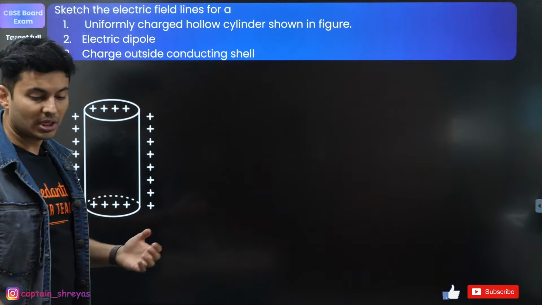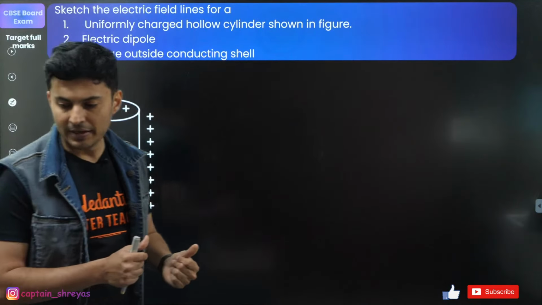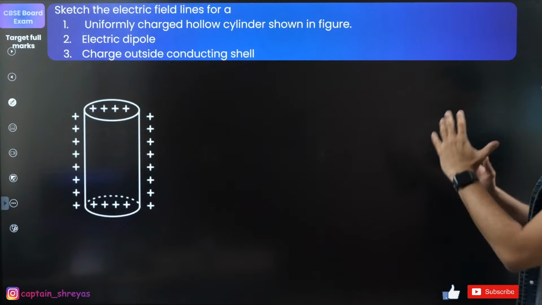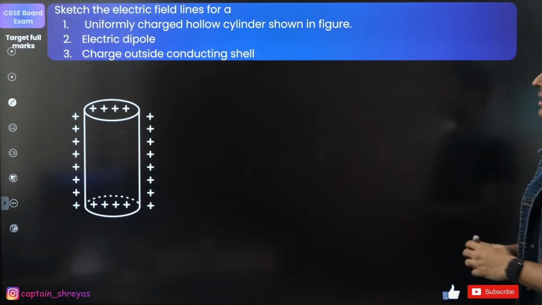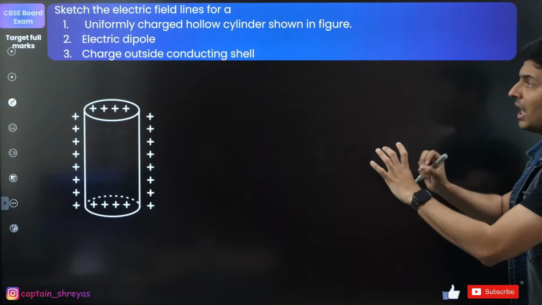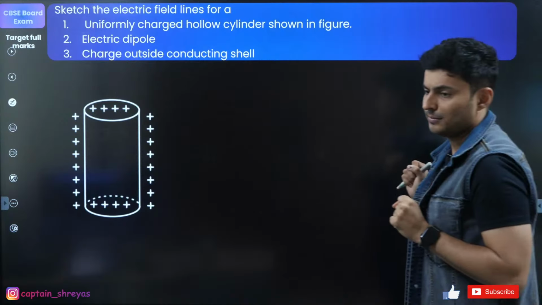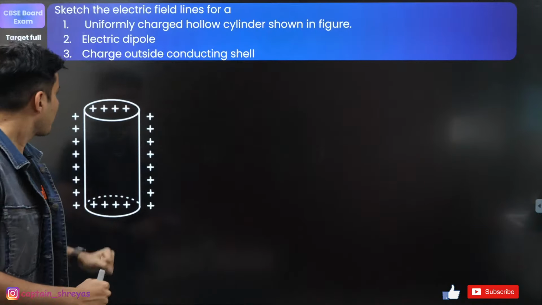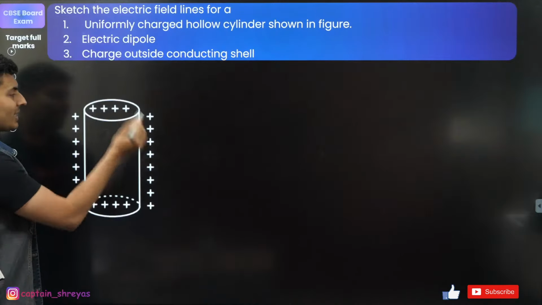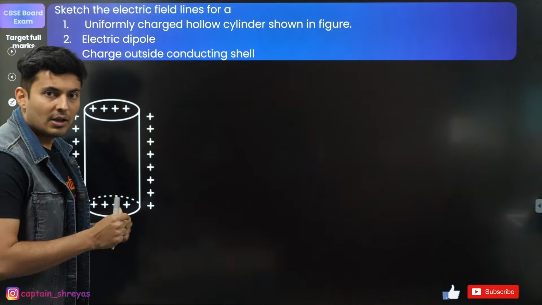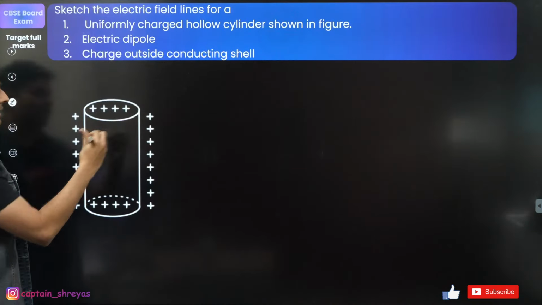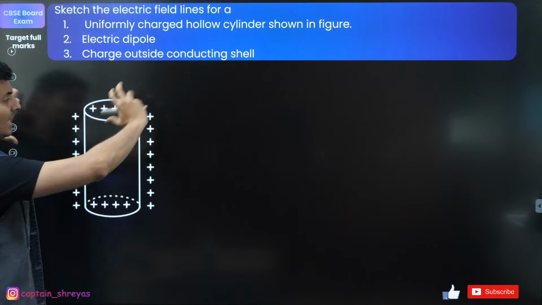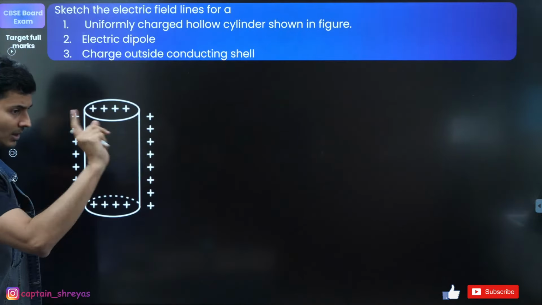Moving on to the next question coming up on your screen. Here it is. Draw the electric field lines for uniformly charged hollow cylinder, electric dipole, and charge outside a conducting shell. All right, let's have a look at it. First of all, if you have a charged conducting cylinder, then the field lines will go everywhere outside, number one.